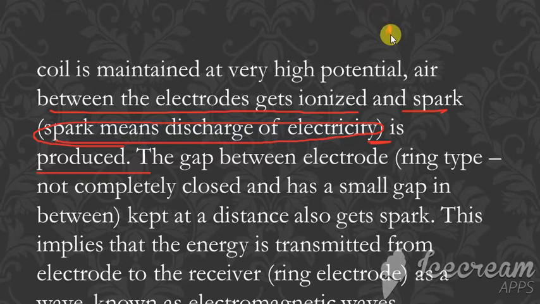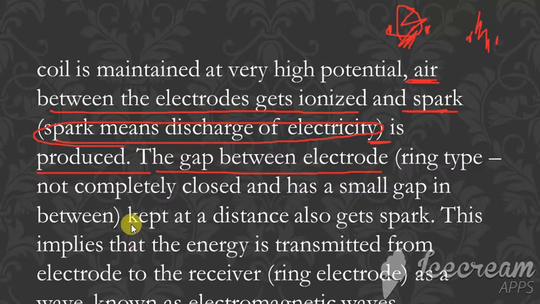So these are the two electrodes, and between them there is a gap. The gap consists of air, and in that air a spark is produced. A spark is a discharge of electricity. So between that gap there is a discharge of electricity. The electrodes are kept at some distance so that a spark is obtained. They are not connected together.